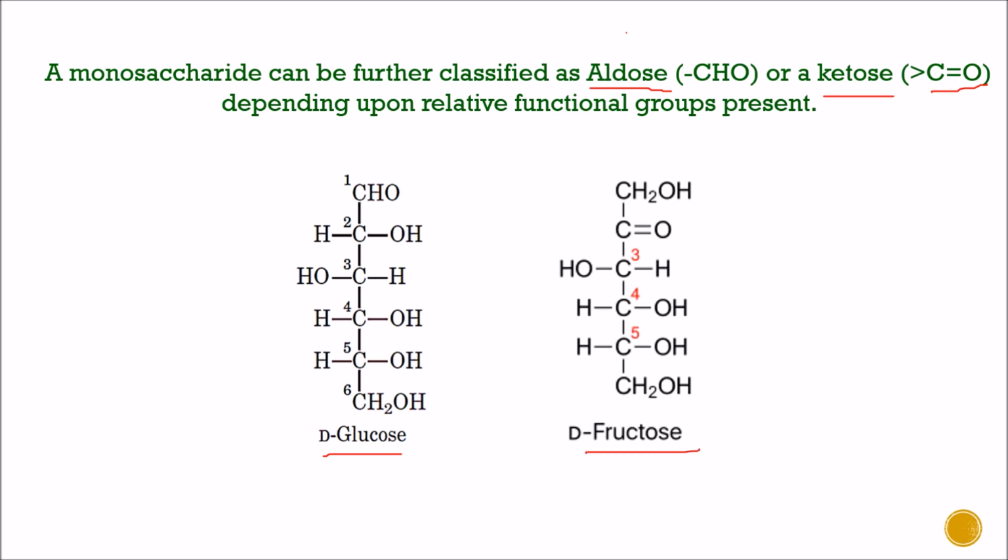Glucose and fructose are hexose sugars because both contain a 6 carbon chain. While glucose possesses one aldehydic functional group, that is why D-glucose is known as an aldohexose sugar, while D-fructose possesses one ketonic functional group, that is why D-fructose is known as a ketohexose.